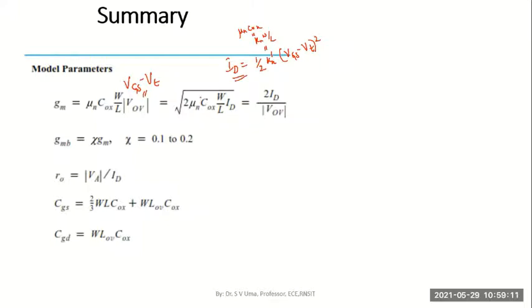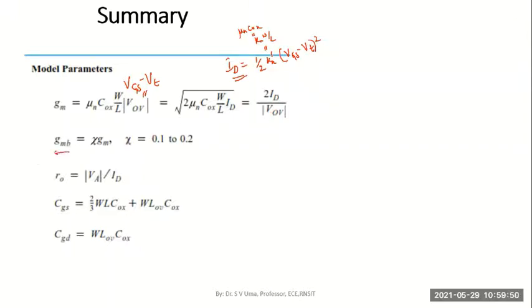If you know ID and you're supposed to find GM, how do you find it? You can use this relation. Or in very simple terms, it is 2ID by VOV. So there are three different ways in which I can write and find the value of GM depending upon what is specified. If VOV and Kn dash, that is mu n Cox into W by L, are known, I can use this first relation. If ID is known, I can use the second relation. If ID and VOV are both known, I can use the third relation.